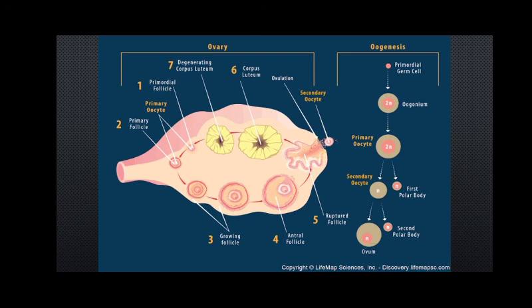So this is the entire course of oogenesis and the development of the follicle inside the ovary, and it takes a period of one month to complete. In normal cases; in irregular cases it varies. And if there is fertilization, then for the maintenance of the gestation period, this stage will continue for an even longer period of time.